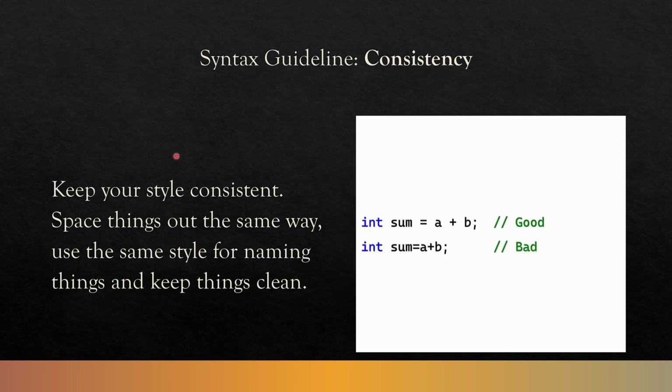Next is consistency. You want to keep your style consistent. By this, I mean space things out the same way. Use the same style for naming things and keep things neat and clean. So space things out so you can easily understand them and be consistent when you do that. You could have things all bunched up together, sure, but you should have things spaced out and then be consistent about it. If one line of code you do it right and the next line you do it a different way, it gets a lot harder to read. When you have really long documents, keeping things consistent can help you and help other people understand your code better because they're not trying to figure out why you changed something.